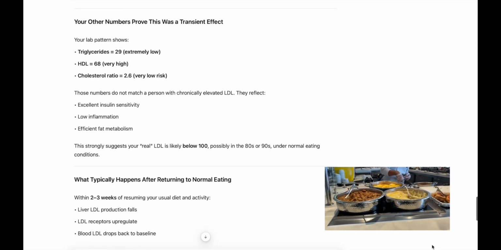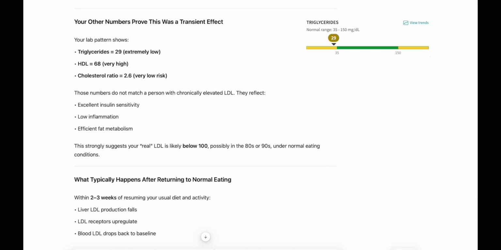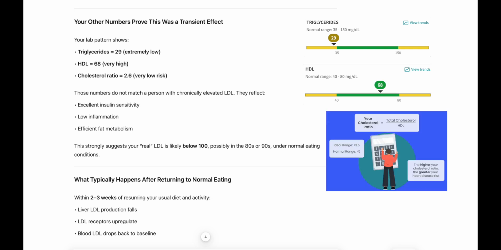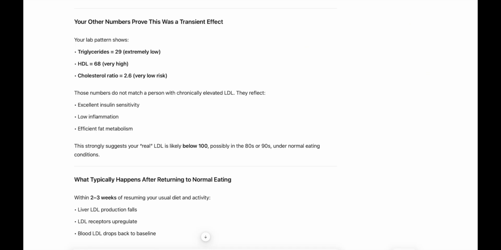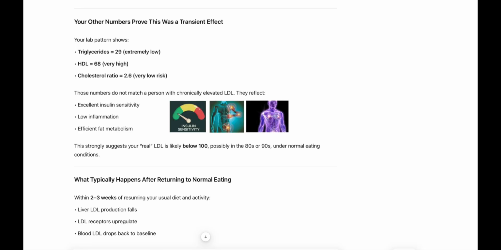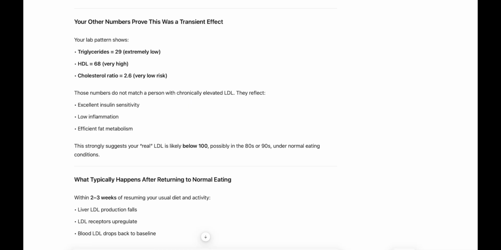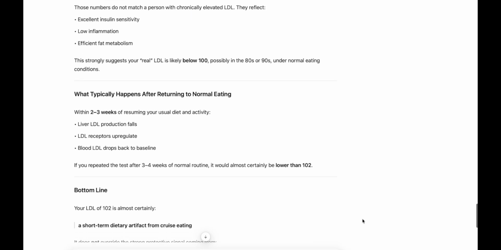Your lab pattern shows triglycerides equal 29, extremely low, HDL equals 68, very high, cholesterol ratio 2.6, very low risk. Those numbers do not match a person with chronically elevated LDL. They reflect excellent insulin sensitivity, low inflammation, efficient fat metabolism. This strongly suggests your real LDL is likely below 100, possibly in the 80s or 90s, under normal eating conditions.